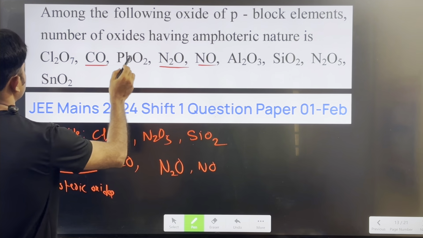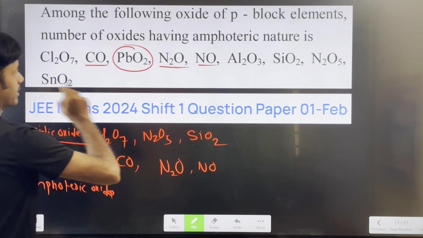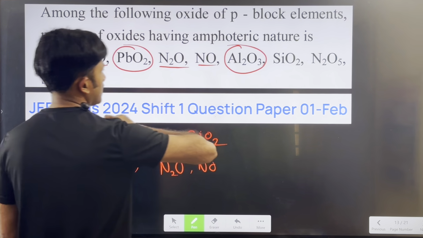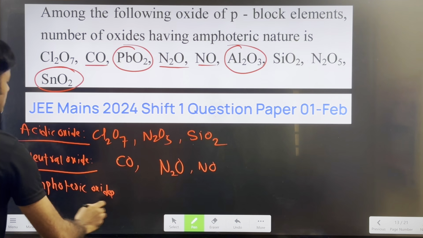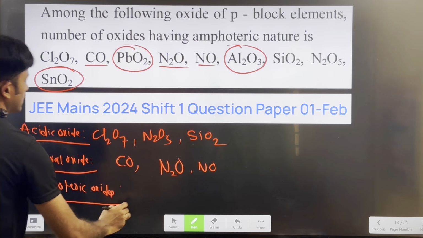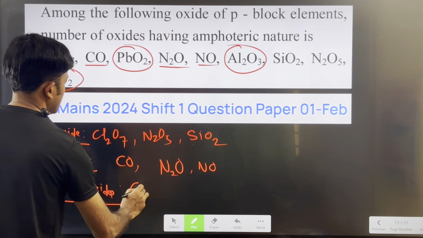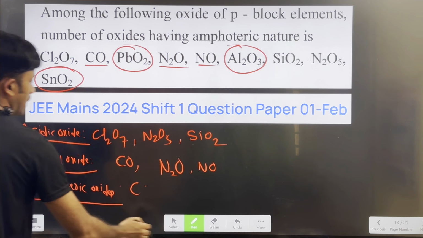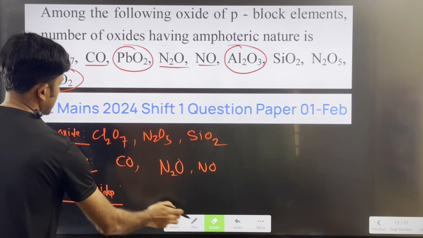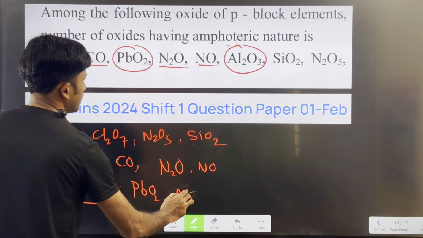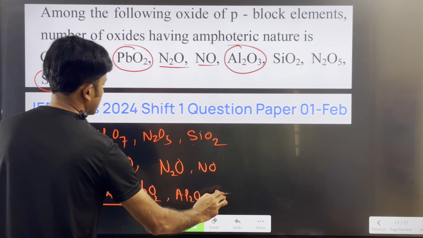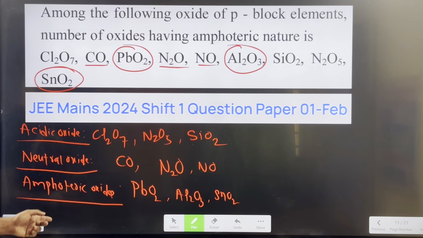Here the amphoteric oxides are lead oxide, aluminum oxide, which we call alumina, and tin oxide. These are the amphoteric oxides, they have dual nature. So, what are they? Lead oxide, PbO2, Al2O3, and tin oxide. These are the amphoteric oxides.